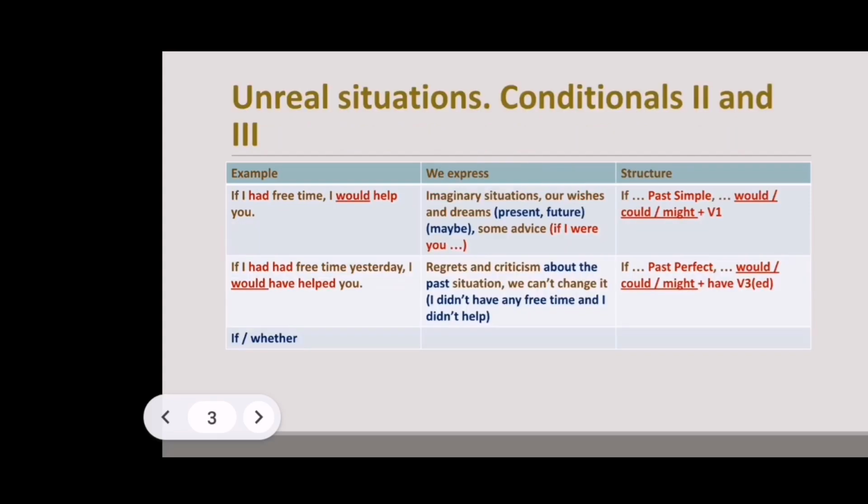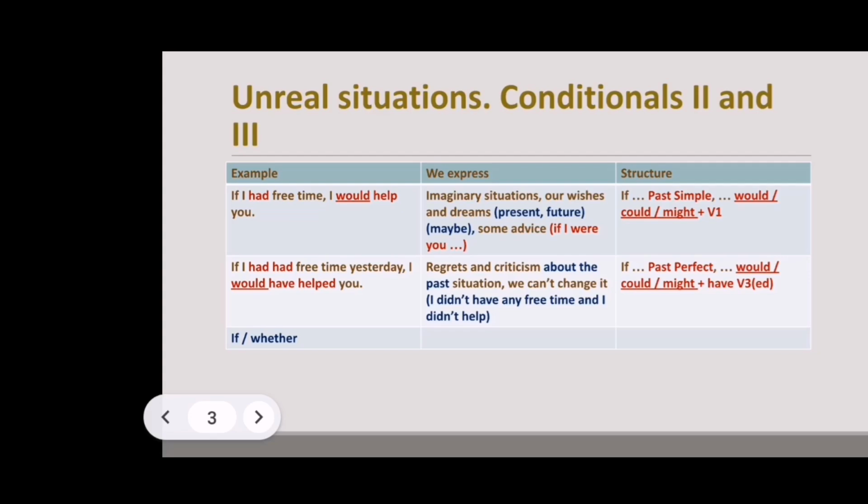The second and the third conditionals are about unreal situations. I hope that you can see that here we have the word would, it is underlined in both structures, and in Russian it means бы, если бы, да кабы. So we are speaking about unreal situations. The second type is about imaginary situations, our wishes, dreams, that refer to present and future.